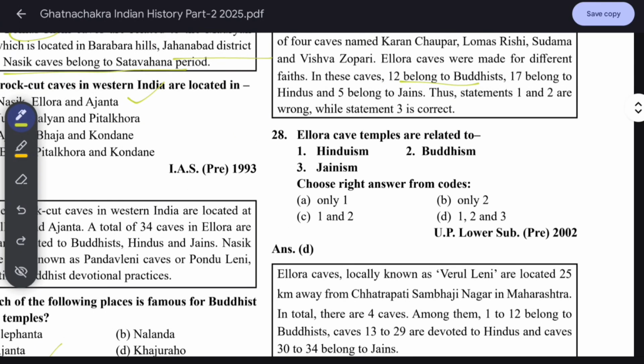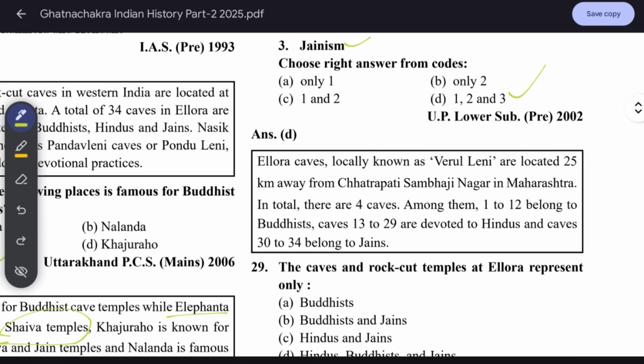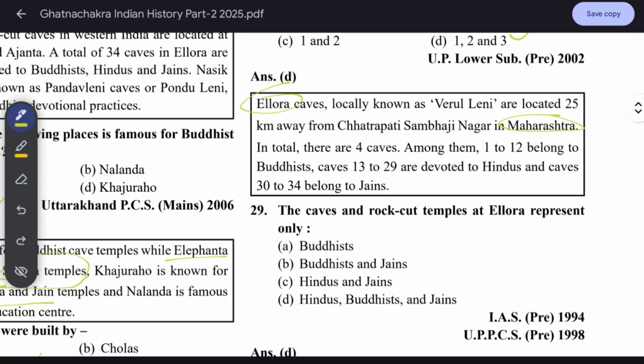Ellora cave temples are related to all three: Hinduism, Buddhism, and Jainism. Ellora caves, locally known as Verul Leni, are located 25 kilometers away from Chhatrapati Sambhajinagar in Maharashtra. In total, there are 34 caves. Among them, 1 to 12 belong to Buddhists, caves 13 to 29 are devoted to Hindus, and caves 30 to 34 belong to Jains.